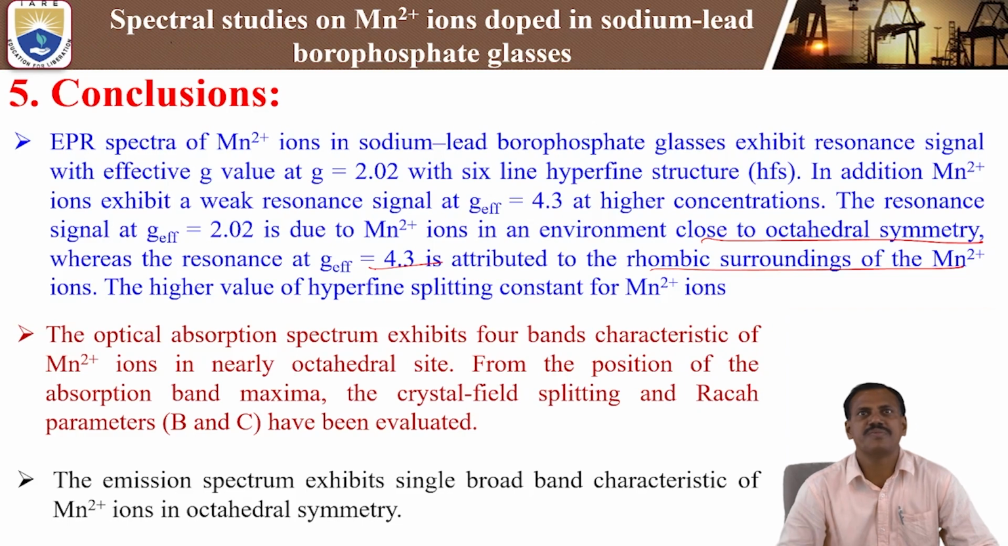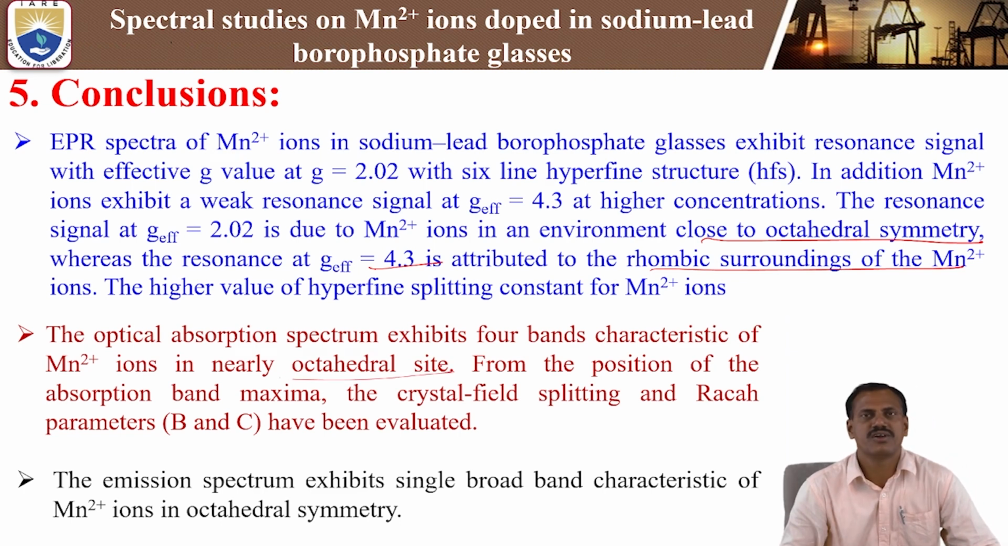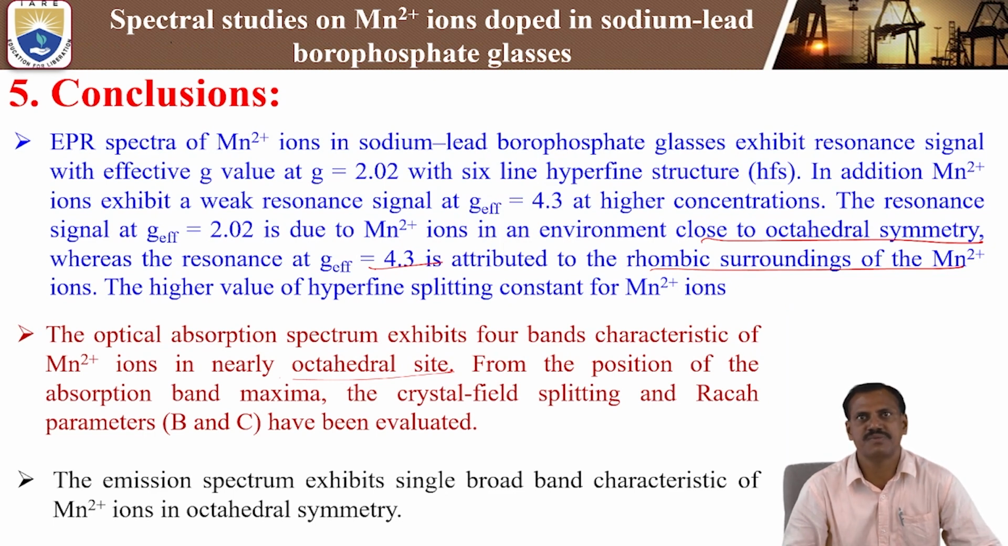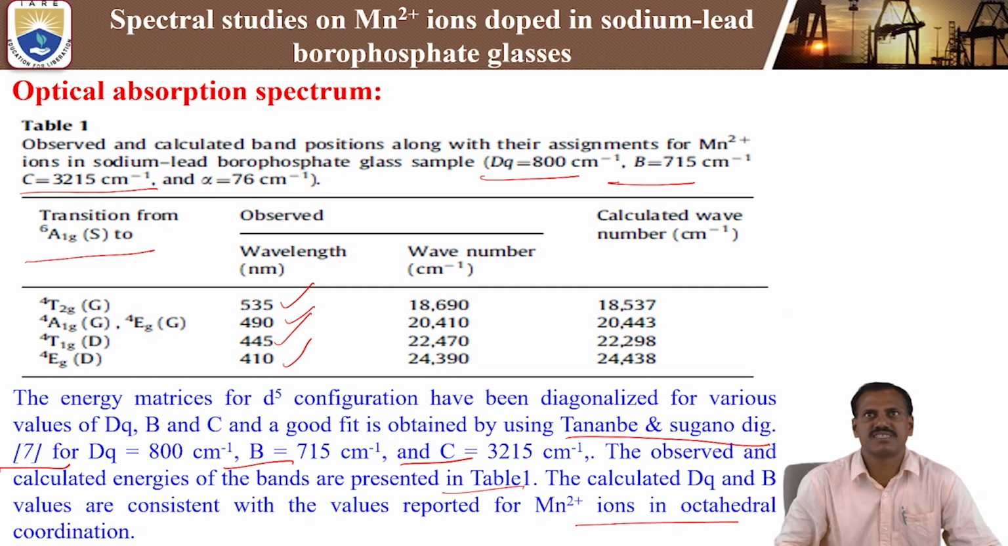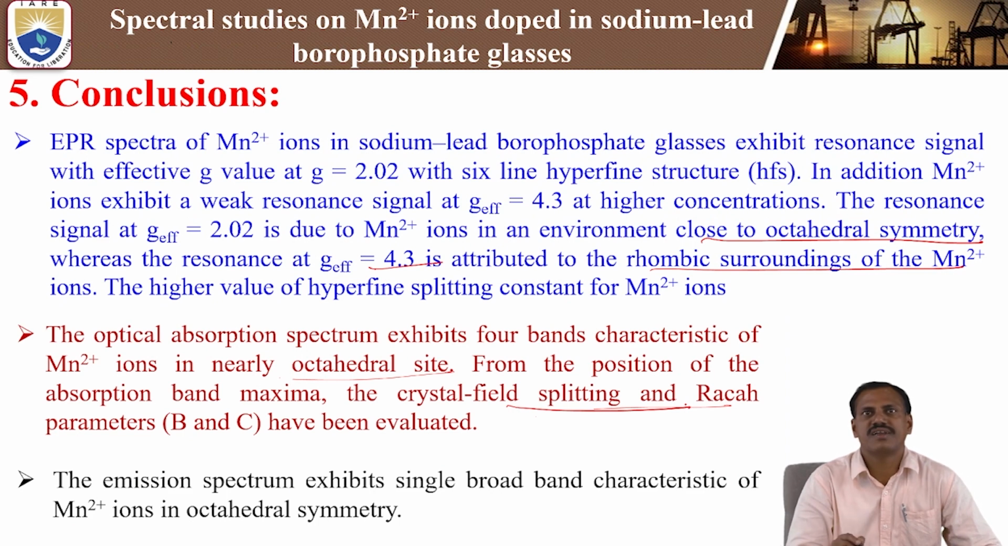Next, the optical absorption spectra exhibit four bands characteristic of Mn2+ ions in a nearly octahedral site. This correlates with the EPR signal for the same octahedral site. From the positions of the absorption band maxima, the crystal field splitting parameter and the Racah parameters were calculated. The values are: Dq is 800 cm^-1, B equal to 715 cm^-1, and C equal to 3215 cm^-1, evaluated for Mn2+ ions in sodium lead borophosphate glass.